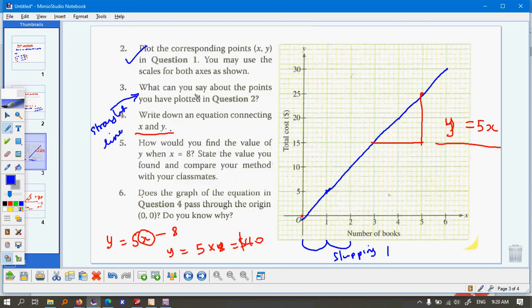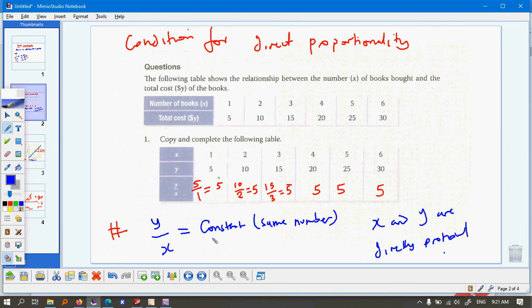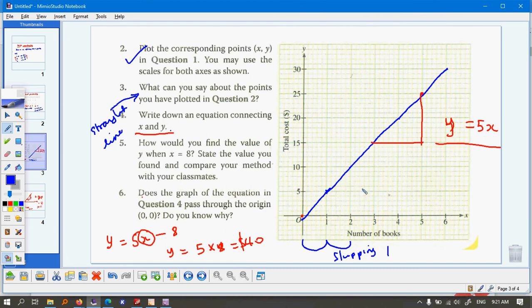And secondly, we can determine whether two quantities are directly proportional by using a table. So if you get the one value of the quantity divided by the corresponding value of the other quantity, you should always get a constant, like we saw here. And the other one, if you plotted a graph, it should be a straight line through the origin.